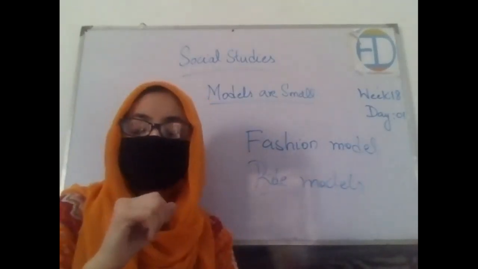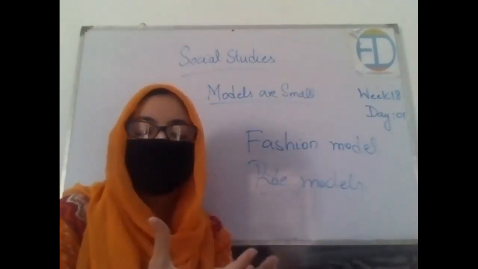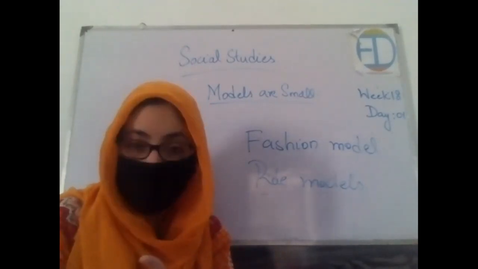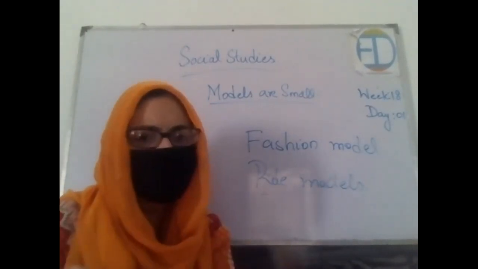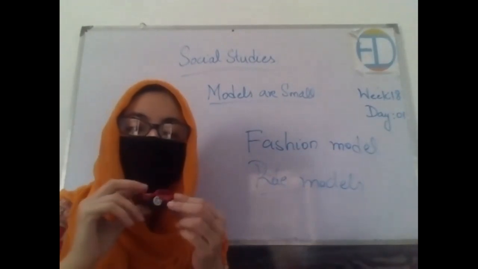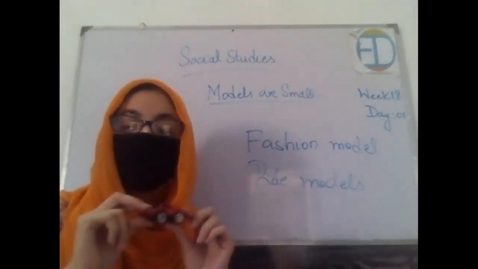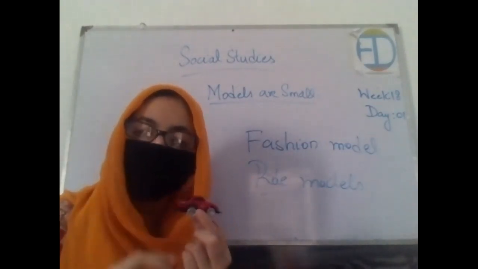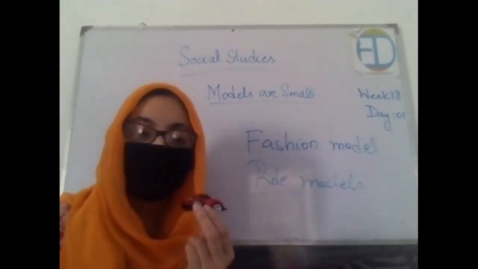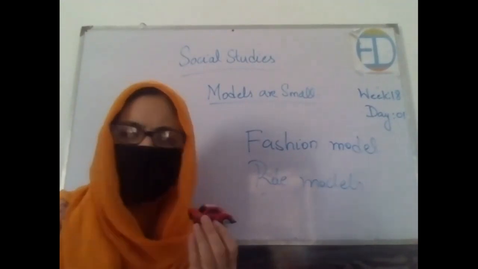They are the models of the kitchen set that your mothers use in the kitchen, right? Your mother uses a similar set in the kitchen, but the things which you have in the toys are models of that. What is the difference? The toys are small and the things that your mother uses are big, but they can do a similar function.